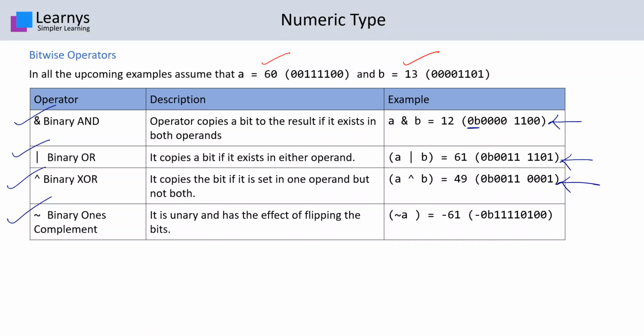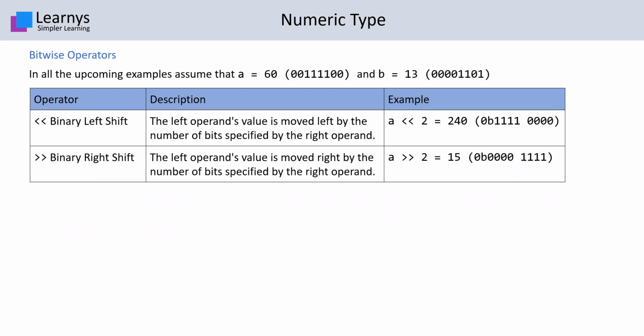The binary ones complement operator is a unary operator and it just flips all the bits of the numbers from 0 to 1 and from 1 to 0. The other two bitwise operators are binary left shift and binary right shift. In this case, when we apply left shift, the left operand's value is moved by the number of bits specified by the right operand.